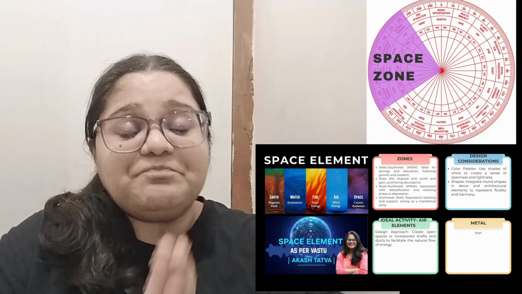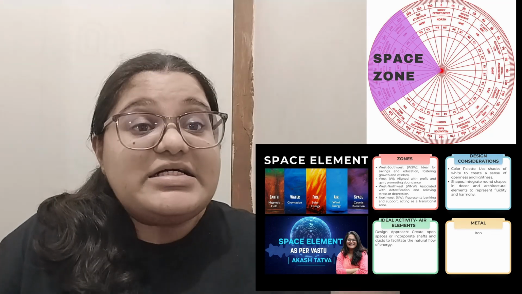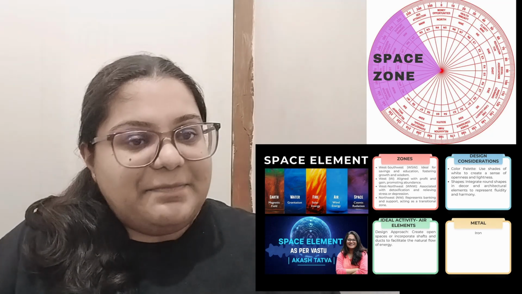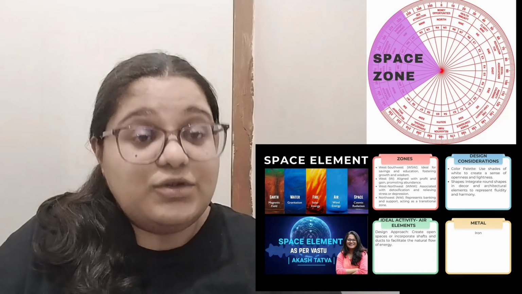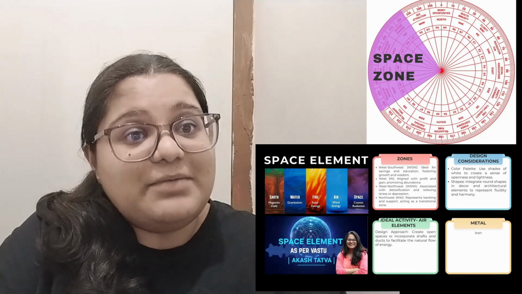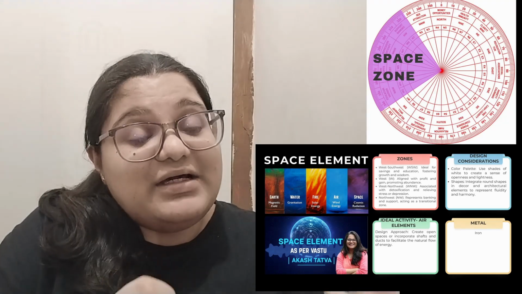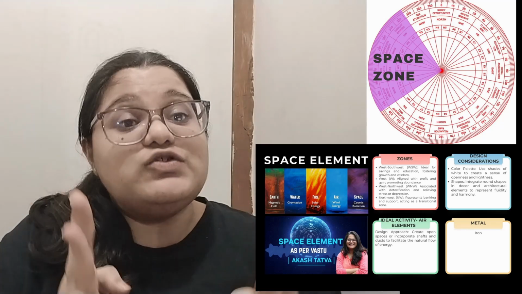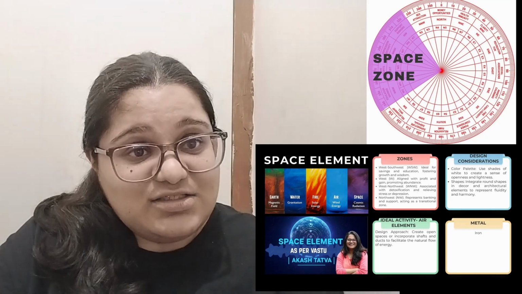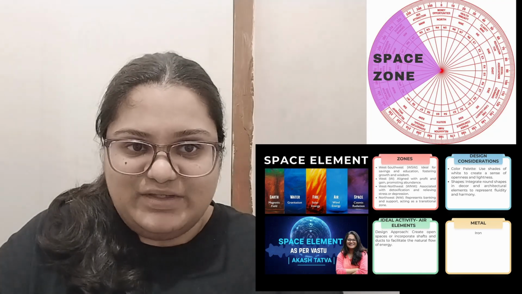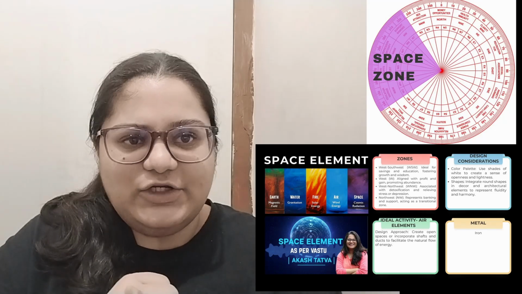is happening over here. Now that you guys are aware that from your earth element, we are basically getting our space element. And like we learned in our previous session, the earth element has two zones, that is the south-southwest and the southwest zone. Both together when transitioning create the space element, correct? So when it becomes the space element, the four zones that are associated to this are firstly your west-southwest, your west, your west-northwest, and your northwest.